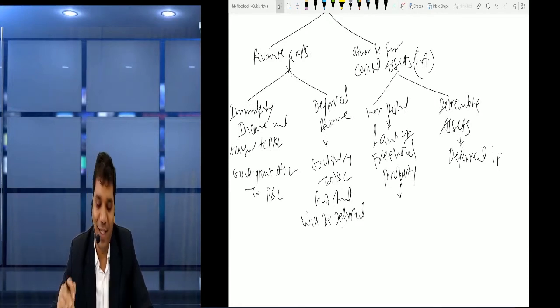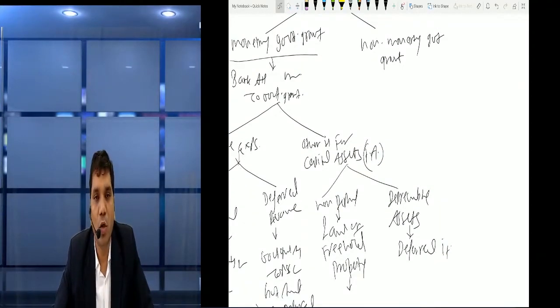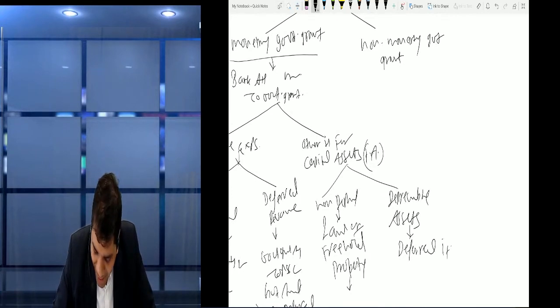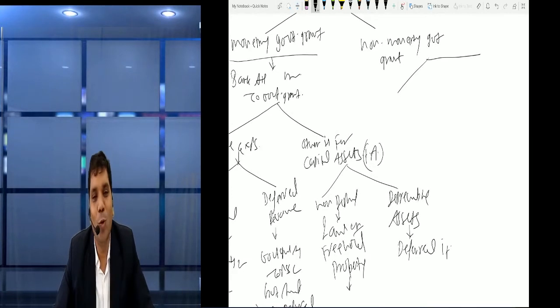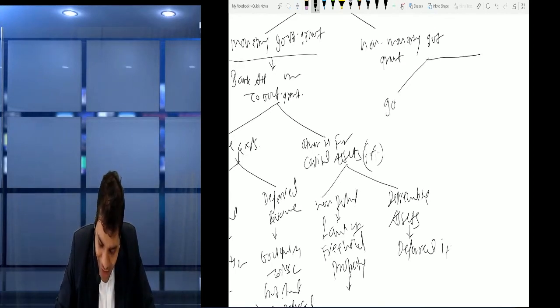Okay, fine. Now friends, we come to the non-monetary government grant. Now friends, it again has two types. One is like government assistance.